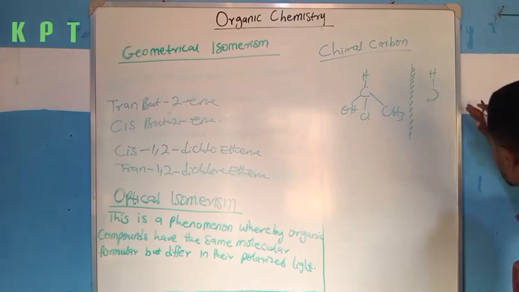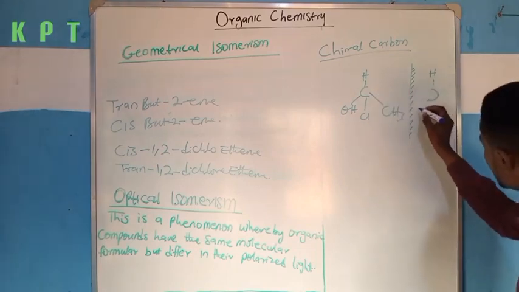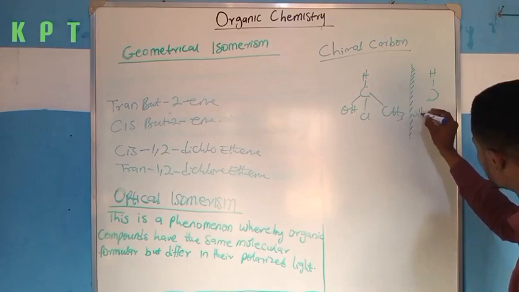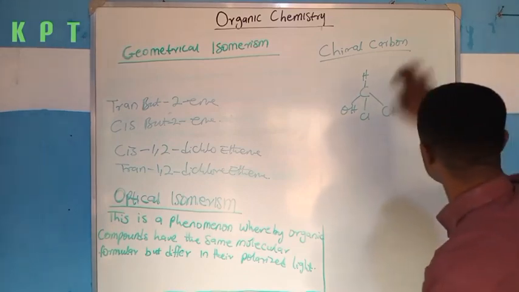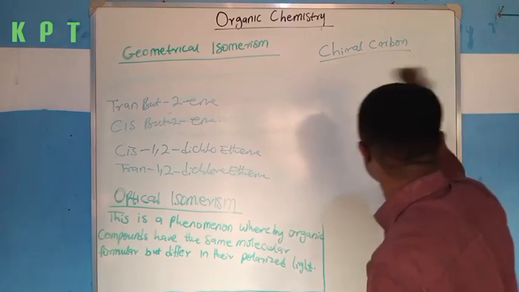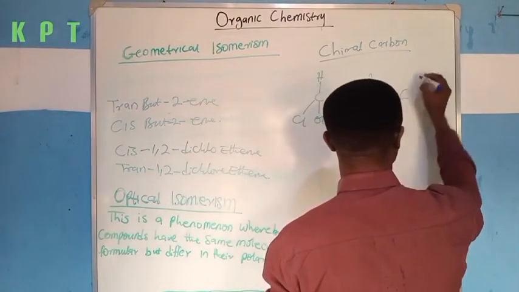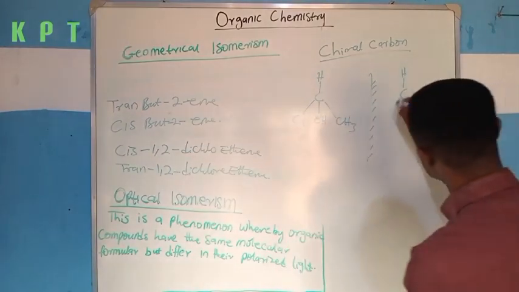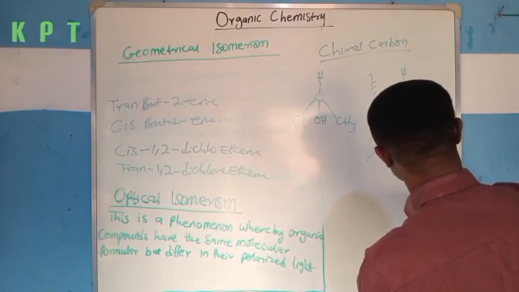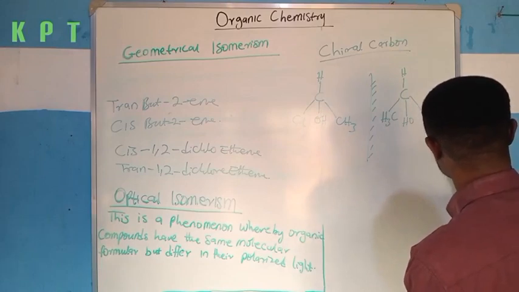Then this CH3, which is on this part, will now come on this part to be H3C. Let me quickly clean it and draw it more clearly. I'm going to have C, this H is still here. Now over here, I'm going to have H3C, I'm going to have HO, I'm going to have Cl.